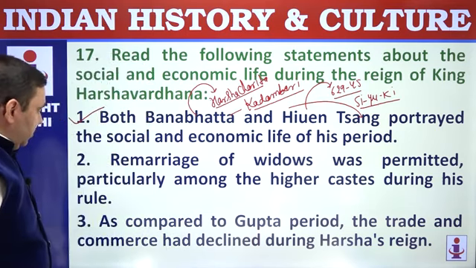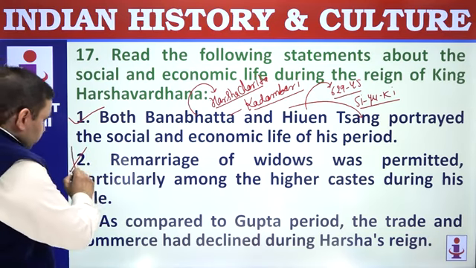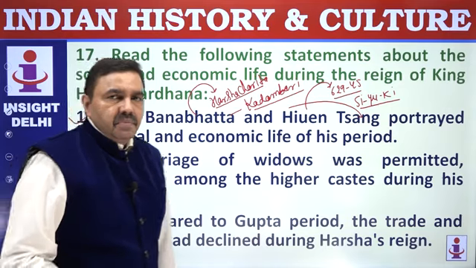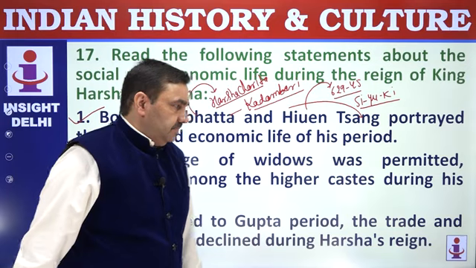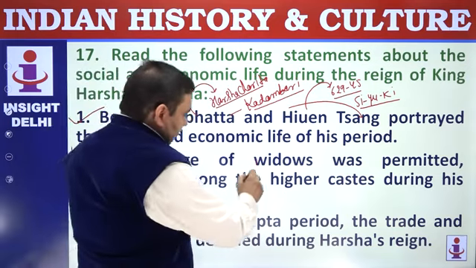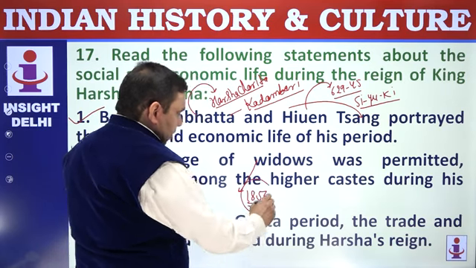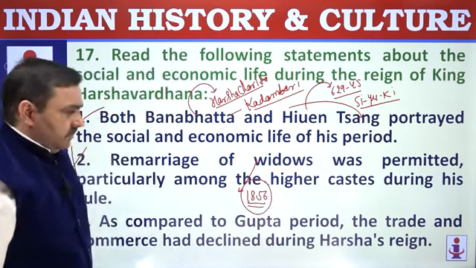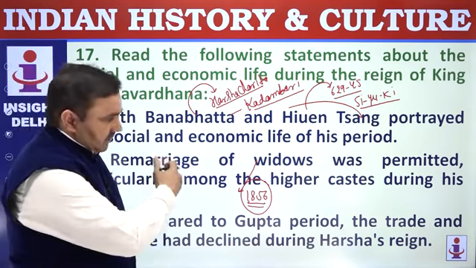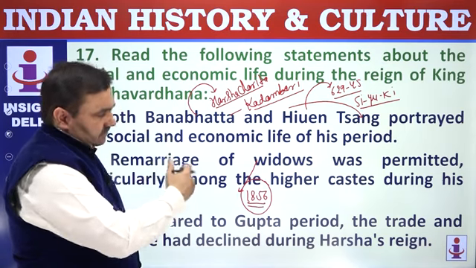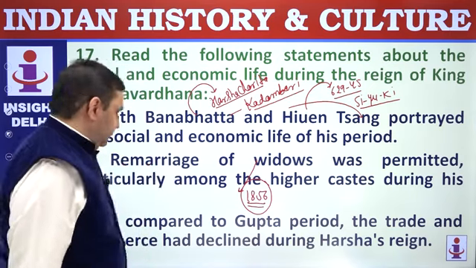Remarriage of widows was permitted? No, widow remarriage was not allowed, particularly among the higher castes. Widow remarriage was legalized in 1856. Remember this from modern times also, by Governor General Lord Dalhousie. So Dalhousie legalized widow remarriage in 1856. Otherwise, starting from the post-Gupta period, there was no practice of widow remarriage in India.